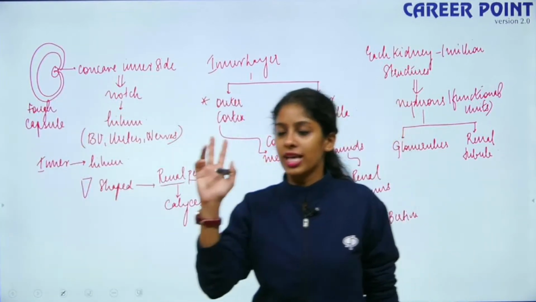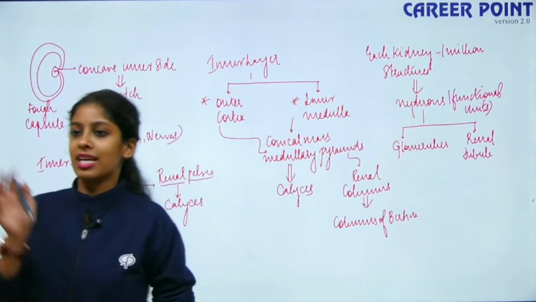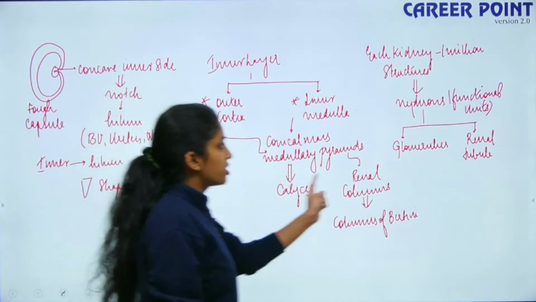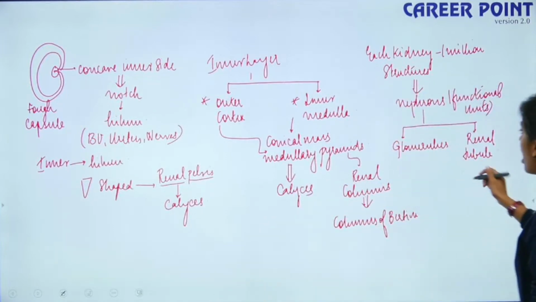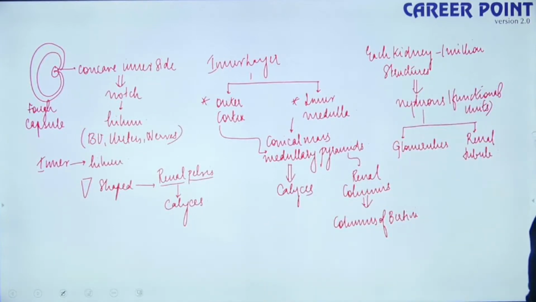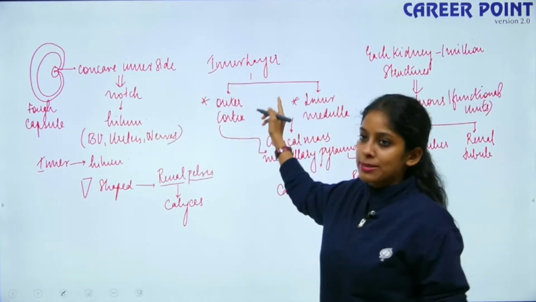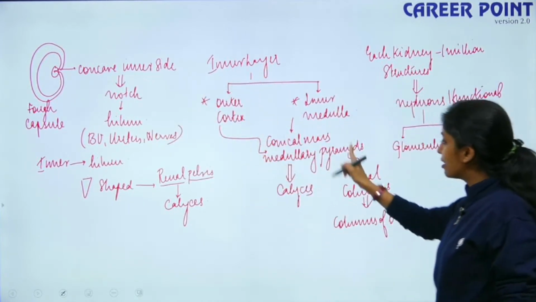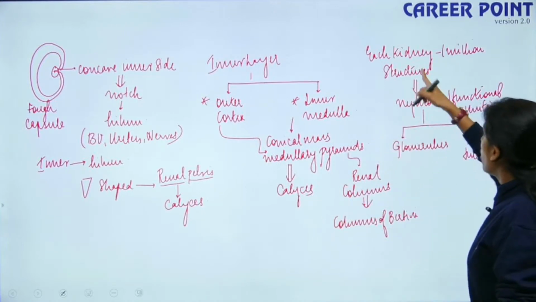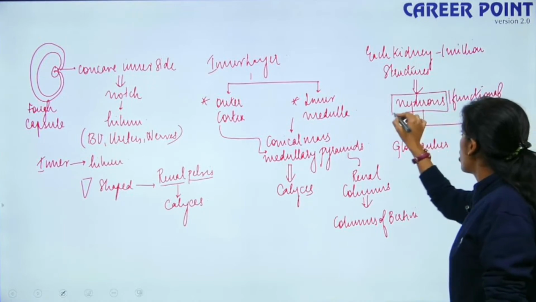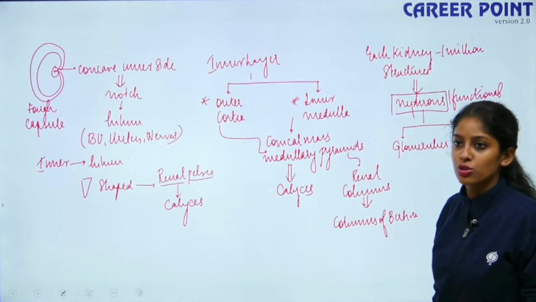So don't confuse extra terms here. First let's understand the structure of kidney and then we'll go much in depth. Right? So till this it's clear. Now, can we talk about glomerulus and renal tubule? So we started from here. Then we spoke about the inner layer, and how the inner layer moves we saw. Now we went into a structure known as nephrons, right? So nephrons are the structural and functional units of your kidney.